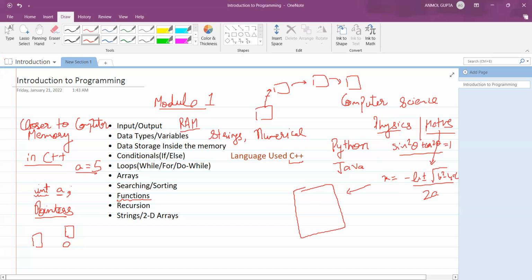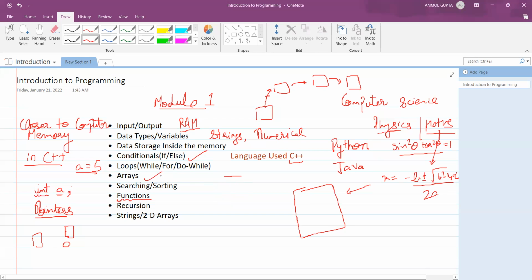Then, if else. Sometimes we need some part of the code to run when a particular condition is satisfied. That is what we will do in conditionals. Then we have loops, obviously. Computers execute millions of statements in a single second, right? We cannot write each of those million statements as a developer, but we can write 2-3 lines with the help of loops, and execute millions of instructions in a single program. That is what we will use loops for.